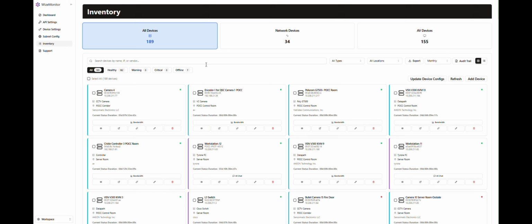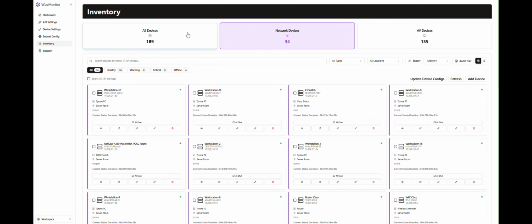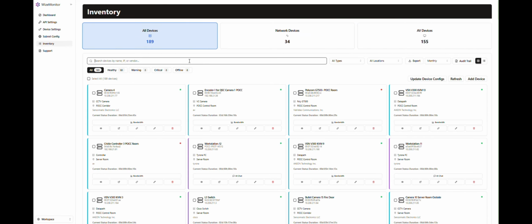Let's explore the Inventory module, the core of WizeMonitor, where you can manage, monitor, and troubleshoot all your network and AV devices from a single place. At the top of the page, you'll see 3 categories: all devices, network devices, and AV devices. Select a category to filter the inventory. You can also use the search bar to quickly find devices by name, IP address, or vendor.